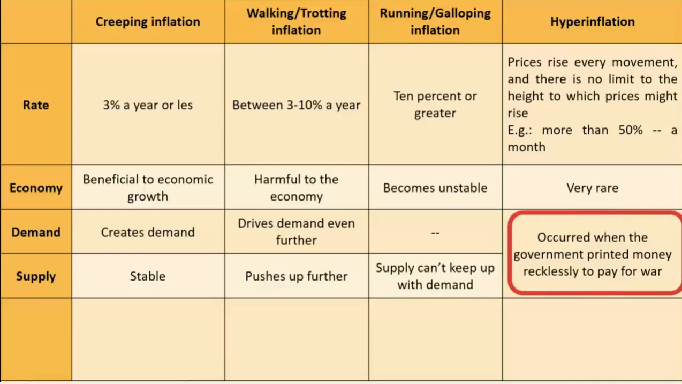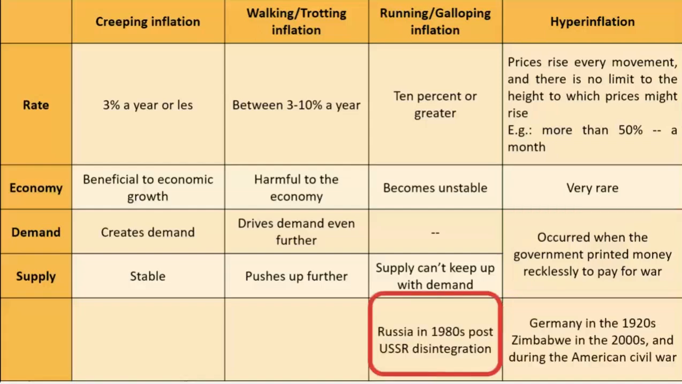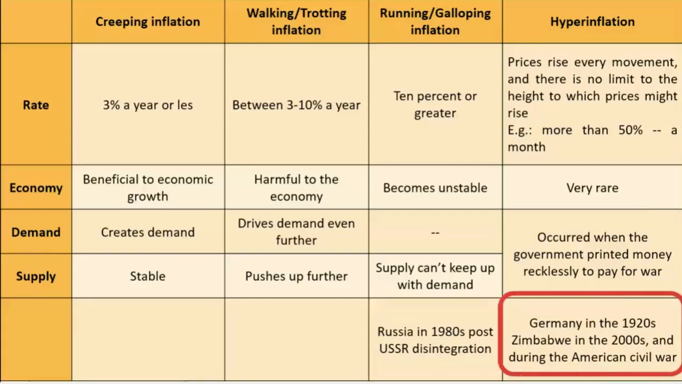Whereas in case of hyperinflation, it only occurs when the government printed money recklessly to pay for war. Running or galloping inflation examples can be seen in Russia in the 1980s post USSR disintegration, whereas in case of hyperinflation, it would be Germany in the 1920s, Zimbabwe in the 2000s, and during the American Civil War.